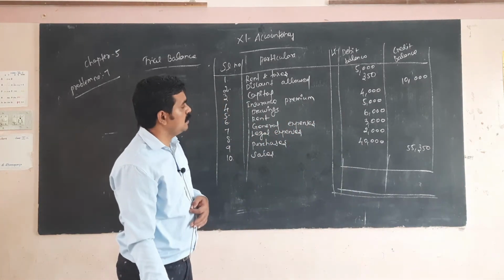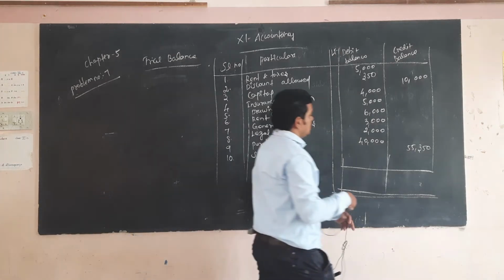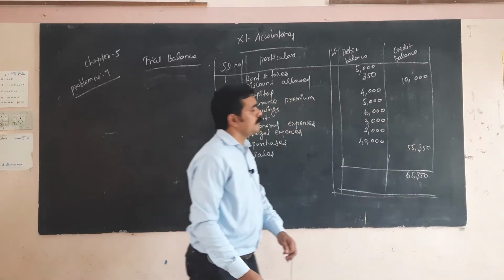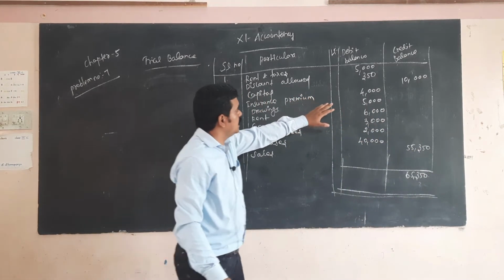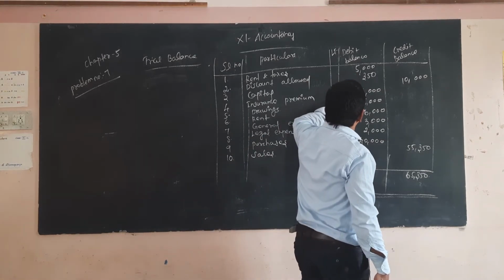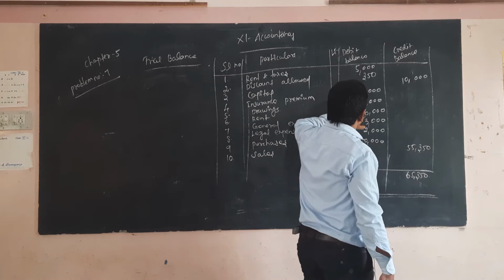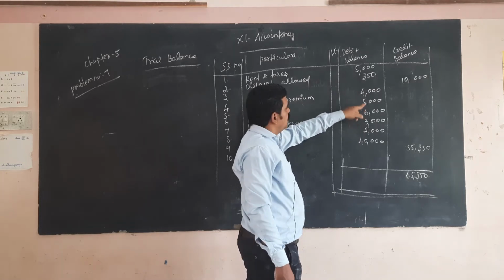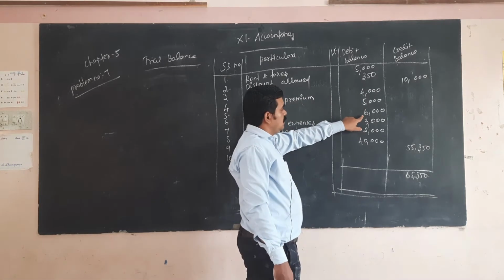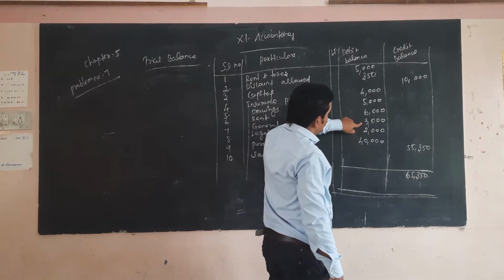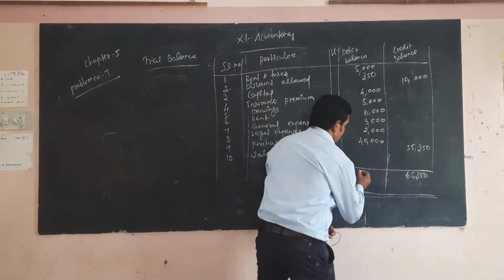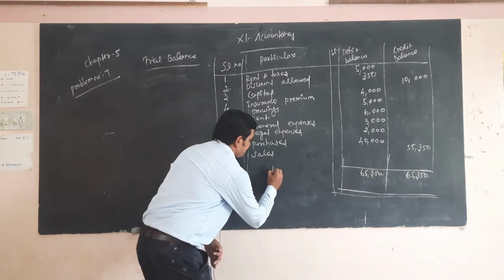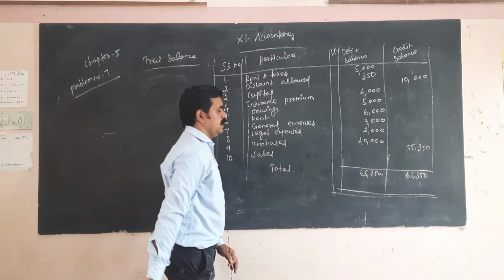Okay, so what is the total amount? 65,350. Then here 5,000, 5,350, 9,000, then 8,350, 9,000, then 14,350, then 20,350, 23,000, and 25,000, then 65,350. This is the total amount.